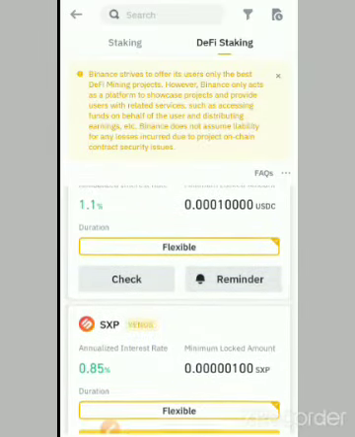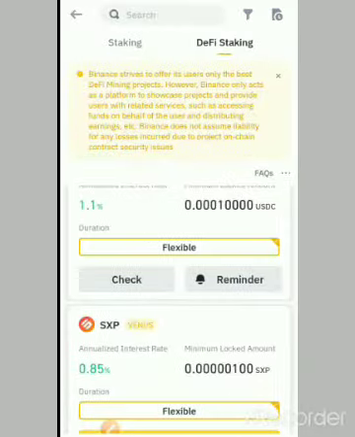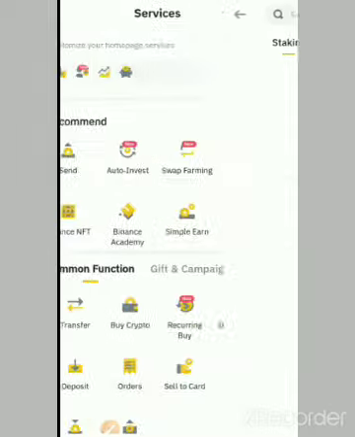Now under this other one here, under this staking here, it's where you have a lockup period. I think the network is a little bit poor.